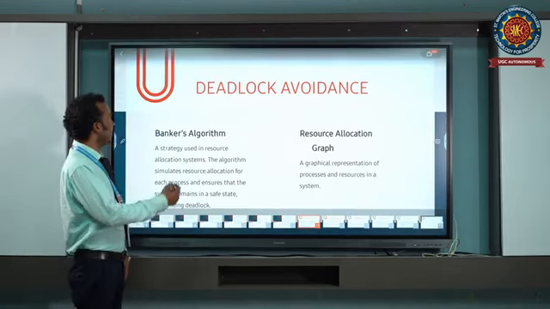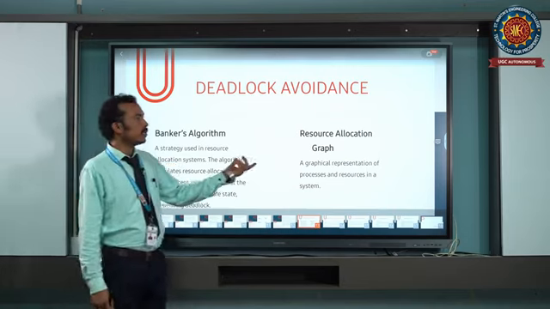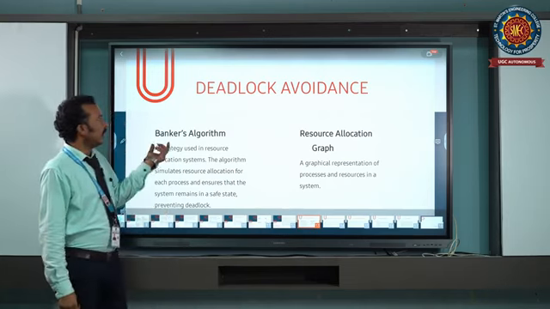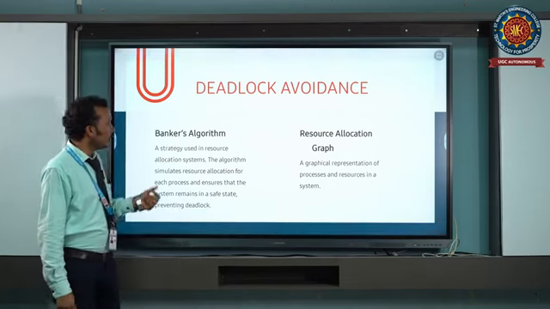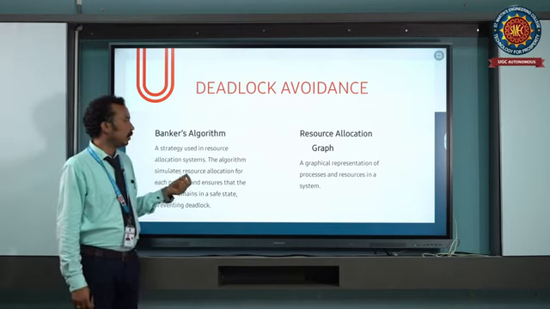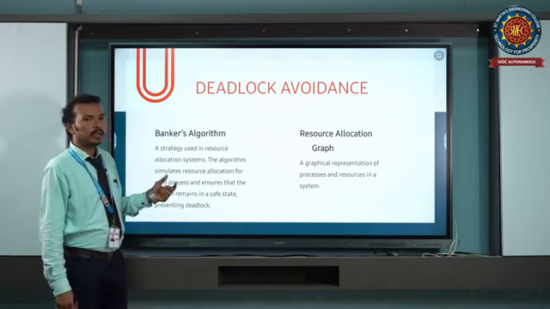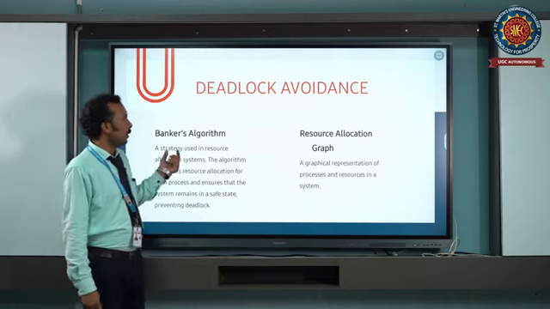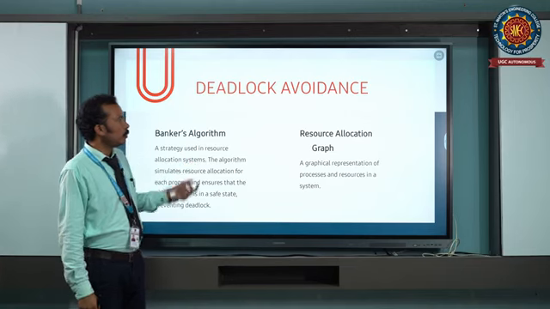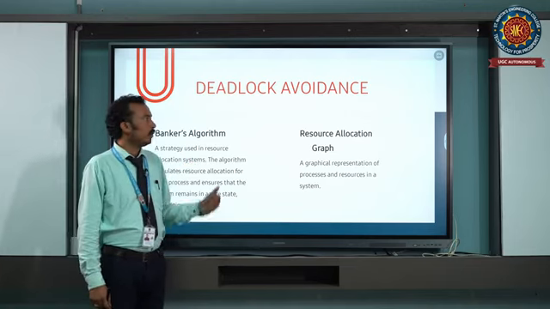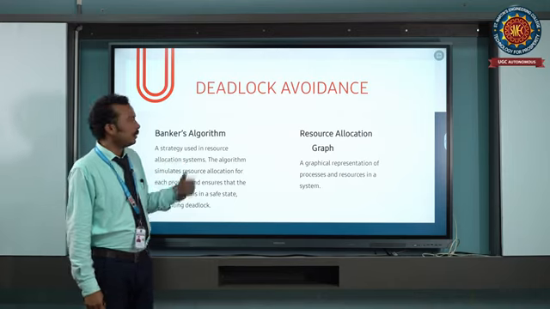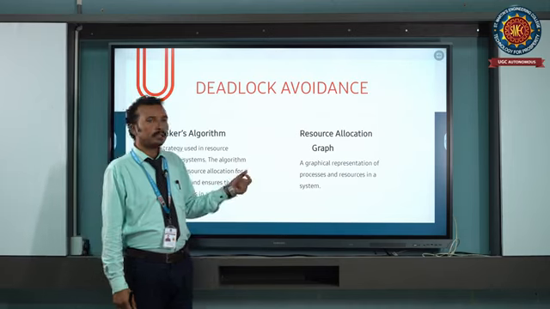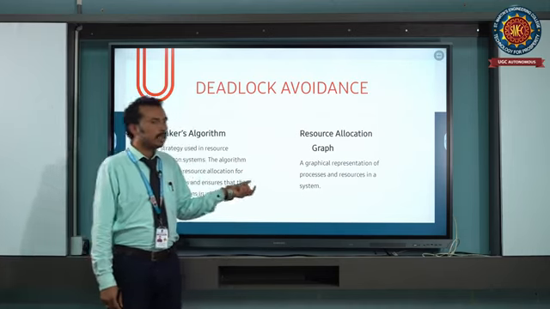Here we are discussing the Banker's algorithm and the resource allocation graph. This is a well-known deadlock avoidance algorithm, which is used to assign resources to processes. The resource allocation is made with the resource allocation graph. These two methods are used to avoid the occurrence of deadlock. The resource allocation graph is used to represent the processes and resources in the system.